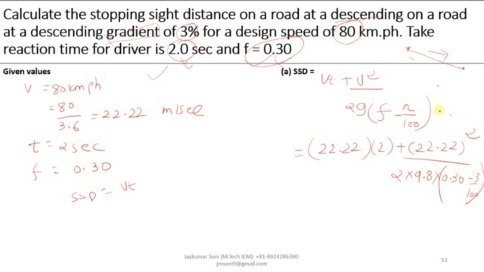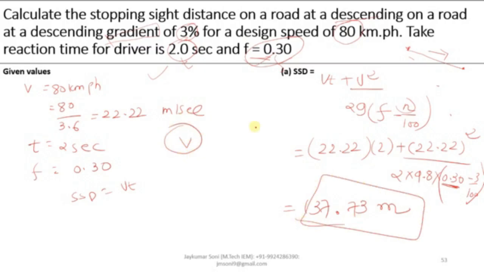Why have we considered this value? N is given as 3%, and if you want to take it as a fraction, you have to divide it by 100. This is the value of F, which is given as 0.30, and the value we will be getting will be 137.73 meters. What we have done, we have converted the value of V, we have put in this equation, n by 100, we have taken 3 by 100, F we have taken as 0.30 minus that, and we have calculated the value. This is how you can do the calculation of stopping sight distance.